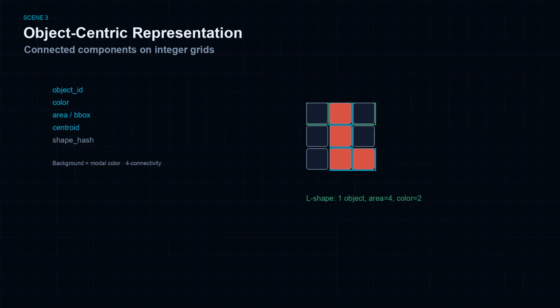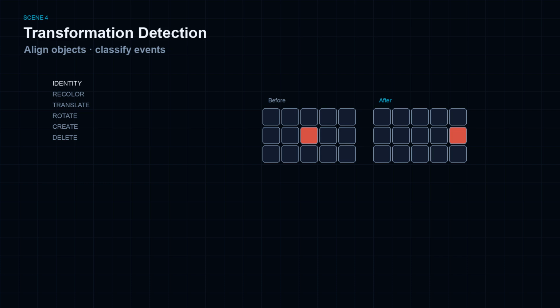In interactive loops, compact scenes store counts, boxes, centroids, and hashes only, attached to transition metadata when object hints are enabled. Given scenes before and after, a shape matcher aligns objects by normalized signatures under rotation and reflection. Unmatched objects yield delete or create events. Matched pairs classify as identity, recolor, translate, rotate, or reflect. A pair summary aggregates the event multiset, for example, 12 events: create, delete, rotate. This bridges geometry to language-ready tokens for rule induction.